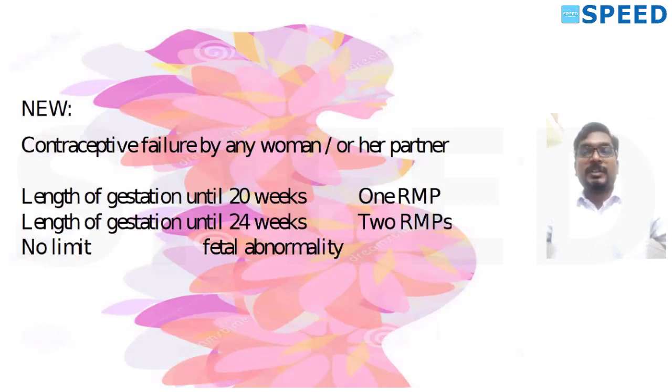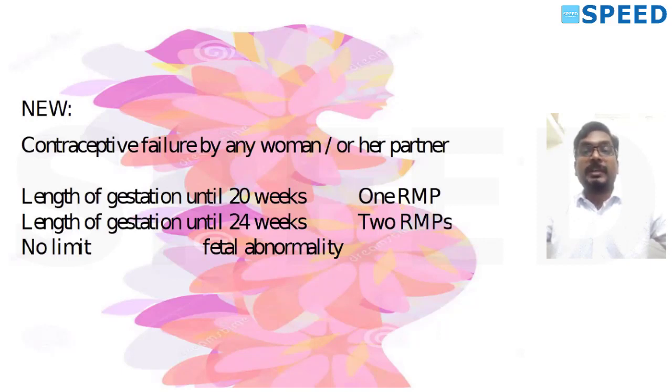The first thing is under the indication contraceptive failure. This latest amendment included contraceptive failure for any woman or her partner. Please remember these two phrases: contraceptive failure for any woman, or contraceptive failure on the side of the partner.